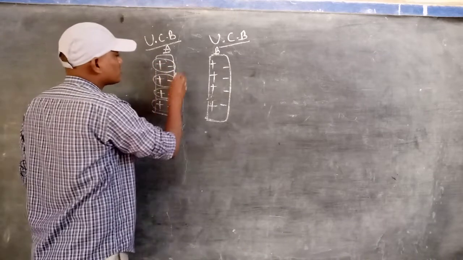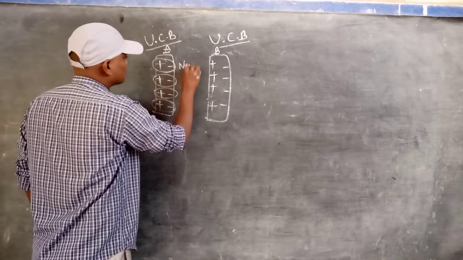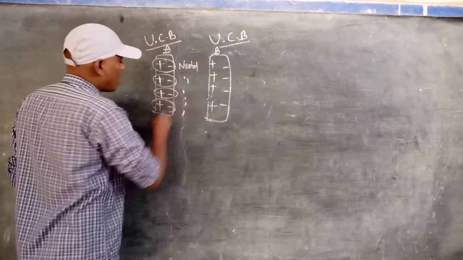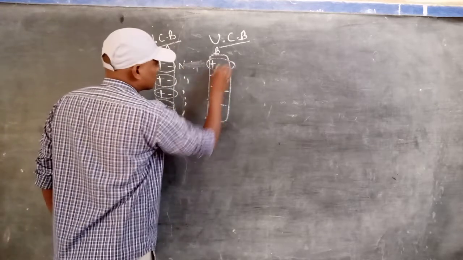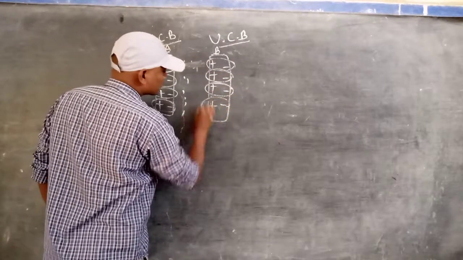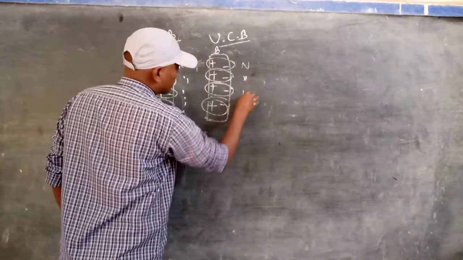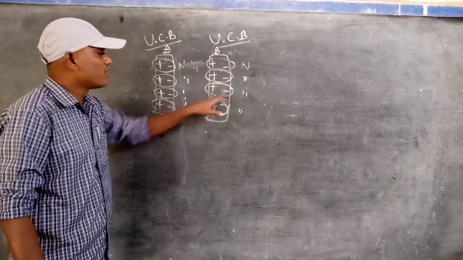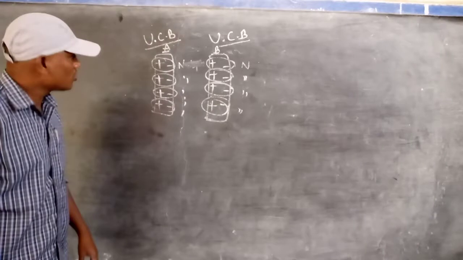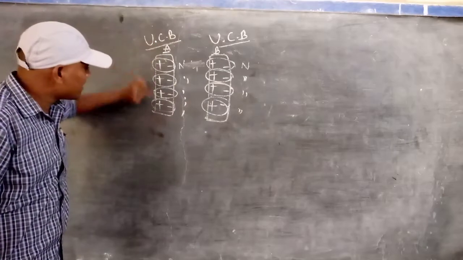That's why what is the charge? Neutral. All have neutral charge. Here also, what is the charge? Neutral. Why? Because one positive and one negative are bonded together. So in body A, is there any excess positive?